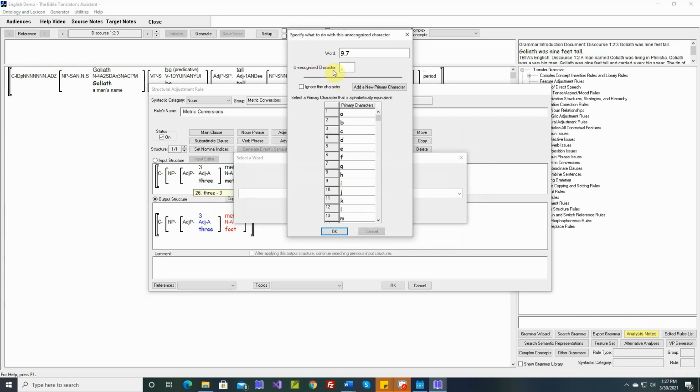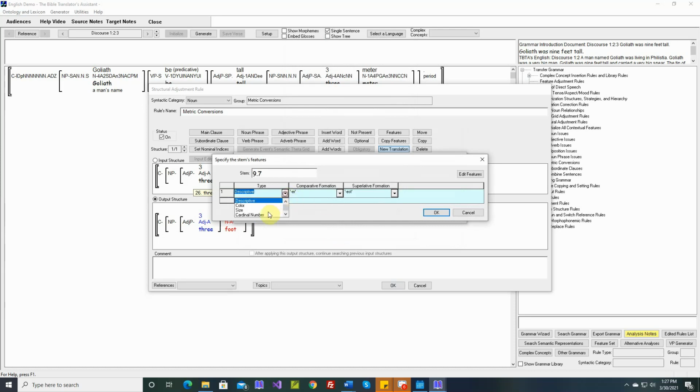Okay, unrecognized character is a period, the decimal point. So ignore this character. It's not a cardinal number, but for our purposes, that's close enough.